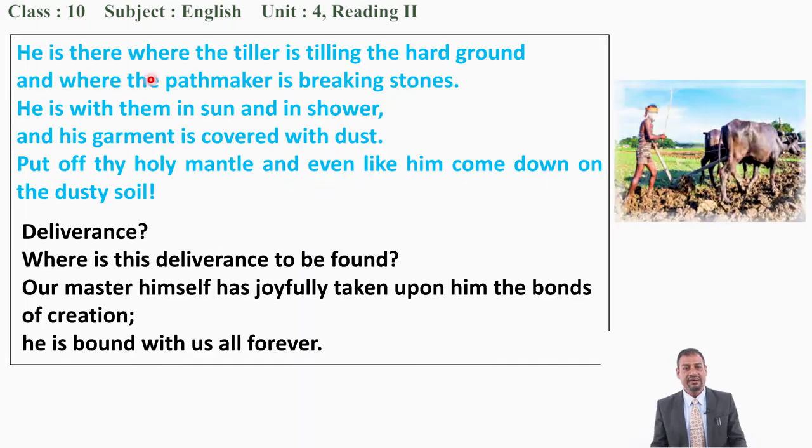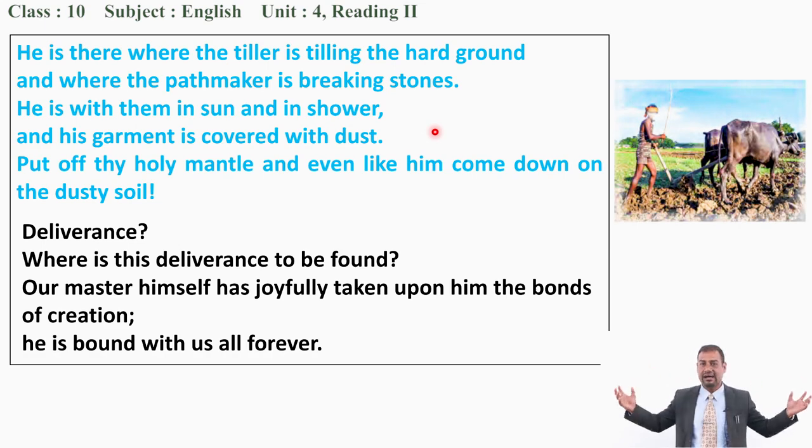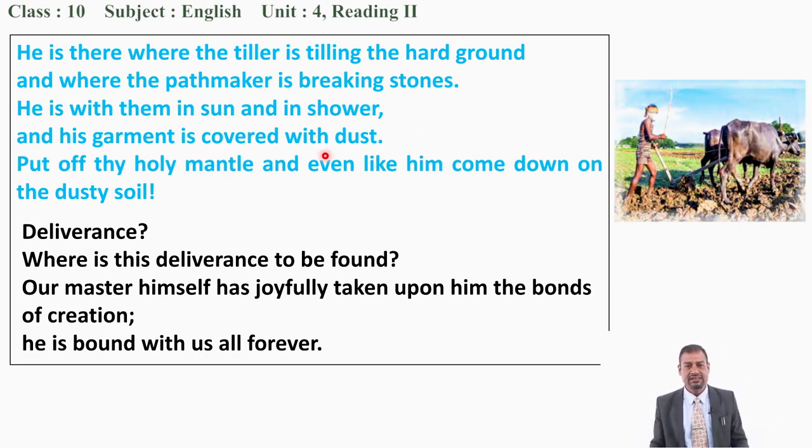Good. Now, the second stanza also says the same thing here. See, he is there where the tiller is tilling the hard ground. You can see the farmer here. He is tilling the hard ground with the help of the buffaloes. This is the way to serve God. And where the path maker is breaking stones, a person who is making a path, breaking the stones, it is also hard work. And at the same time, he is with them in sun and in shower. Now nature, okay? God is in nature, sun and shower, rain. And his garment is covered with dust.